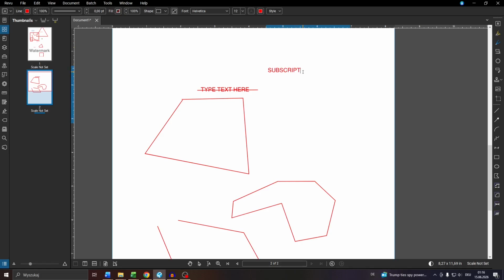Now, if you'd like to add the subscript here at the end of it, what you want to do, guys, is highlight the text. Here at the top, navigate to Style, and then you will see one of these options, Superscript and Subscript. Add Subscript, that is going to convert the entire text into Subscript.